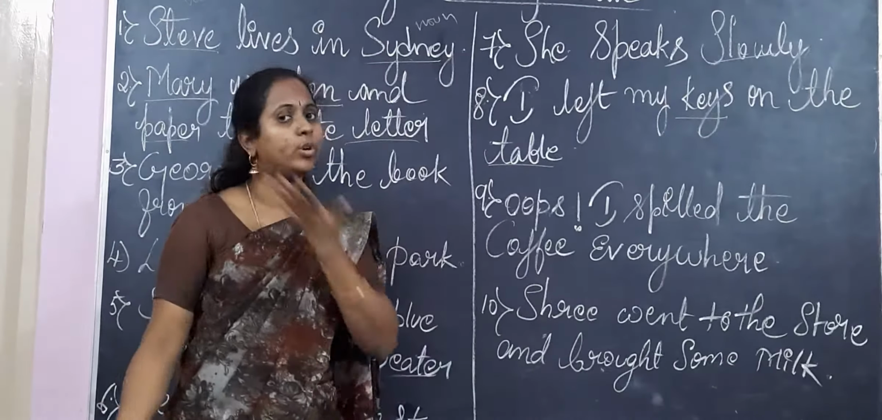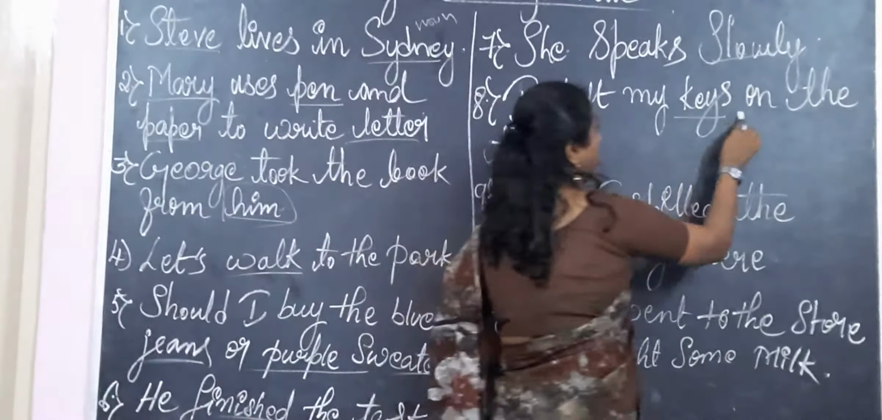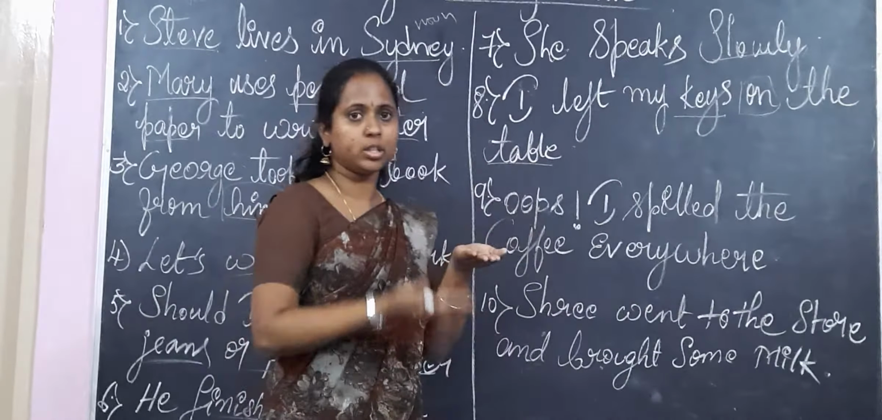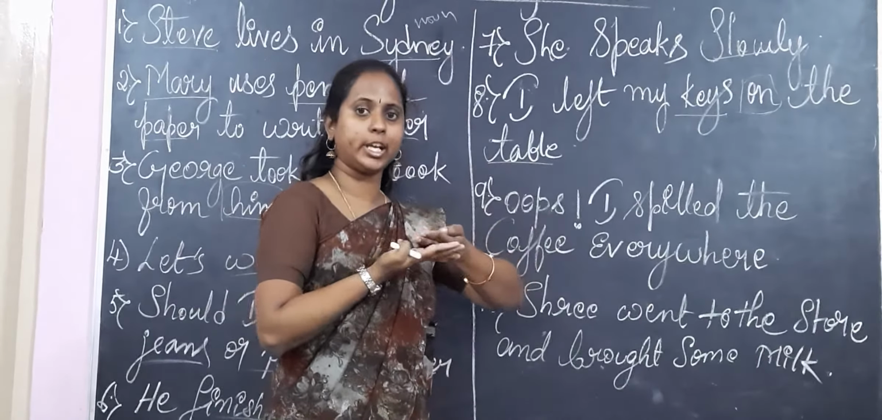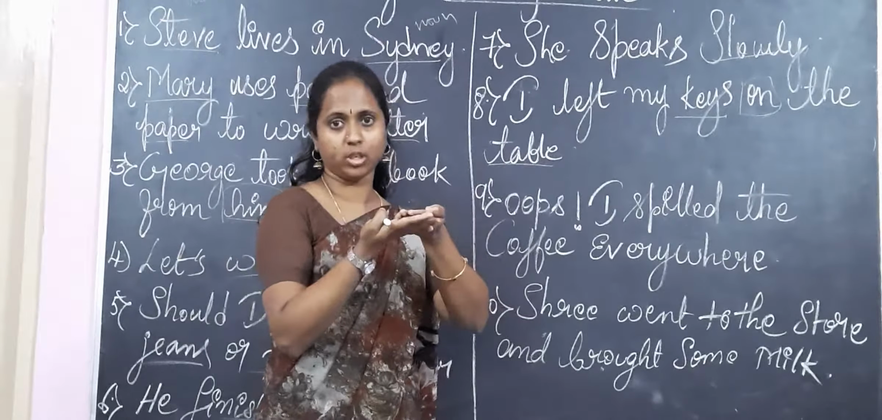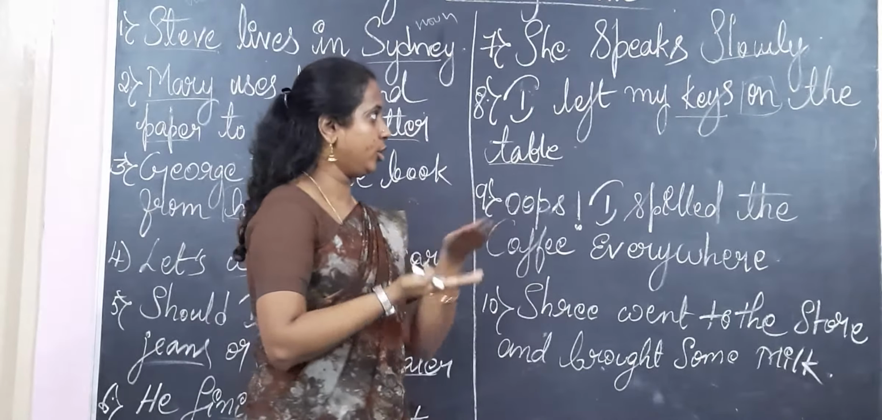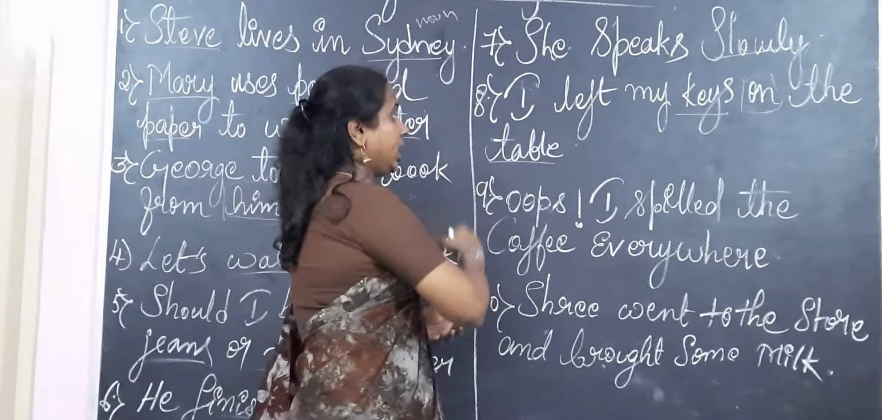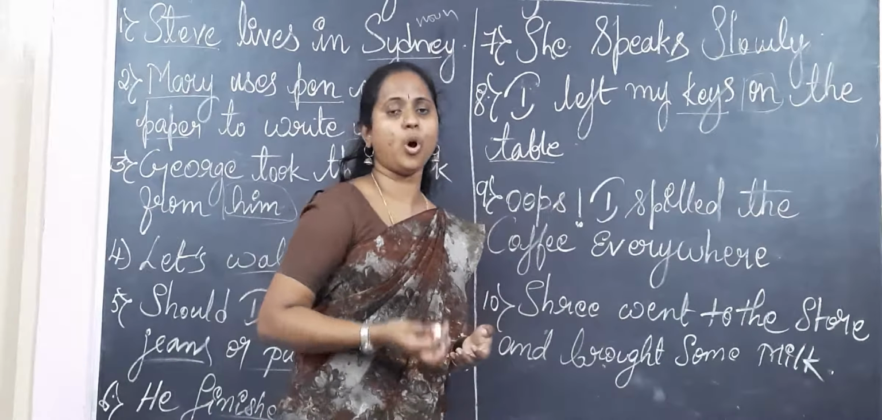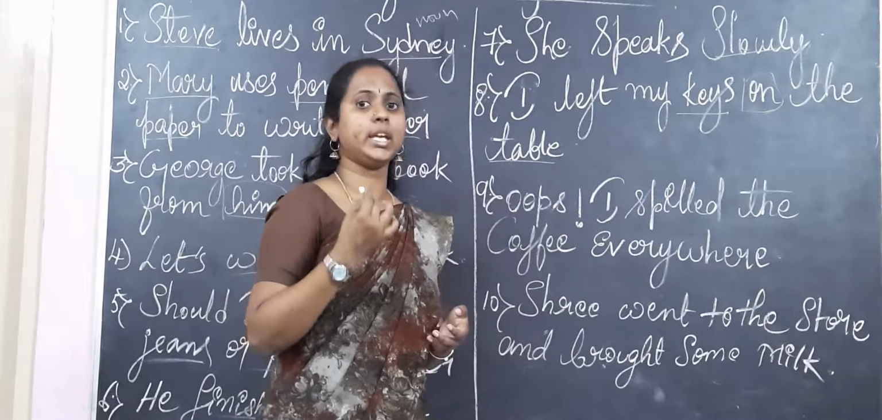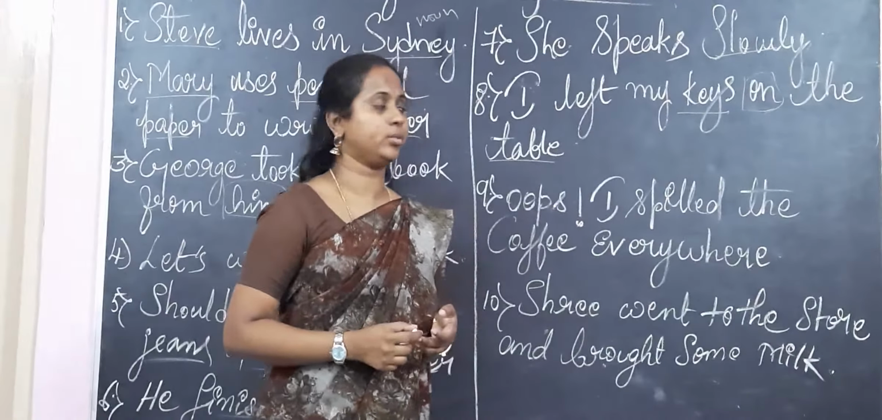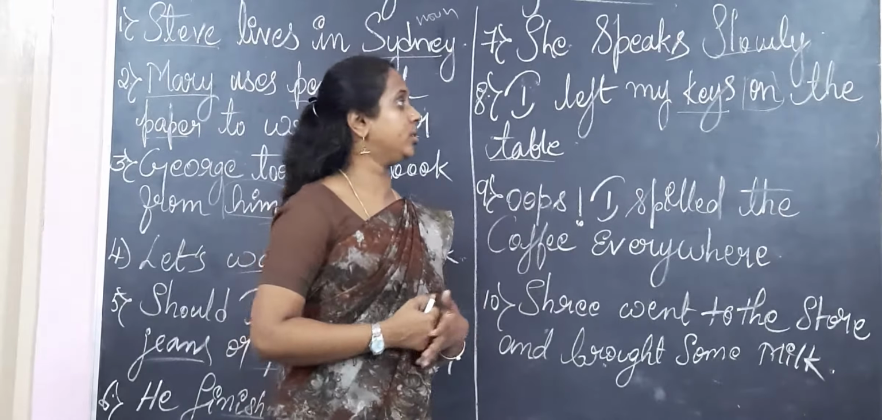So what is the linking word here? On. It means the key is kept on the table. The table and the key, both you are linking. Right? So on is the word which links the key and the table. So I left my keys on the table. And this is a preposition.